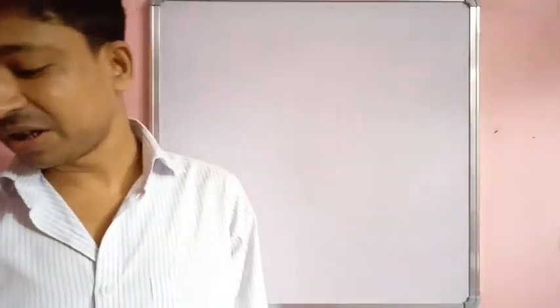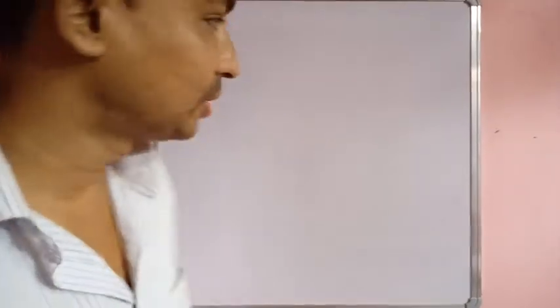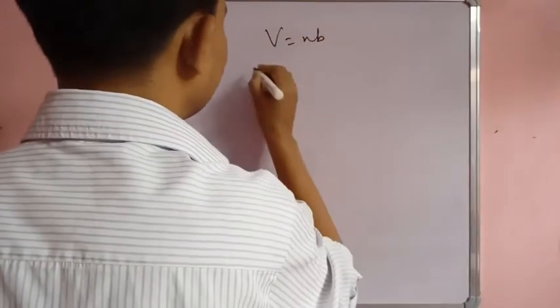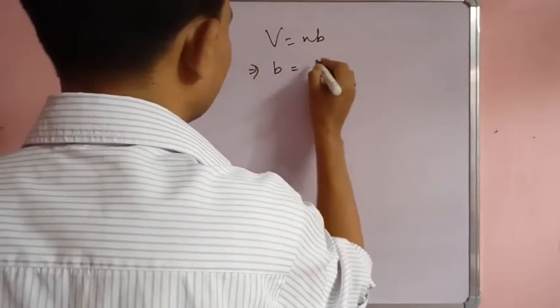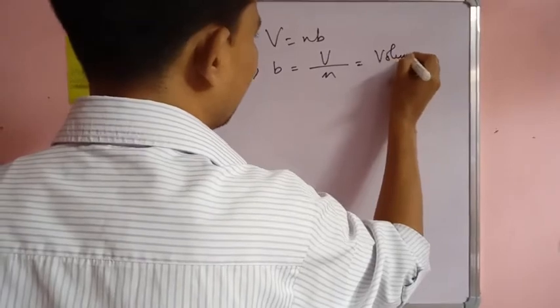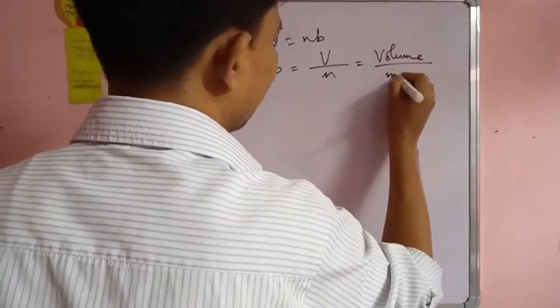So B का unit क्या होगा? So b is equal to V by n, that is volume by mole.